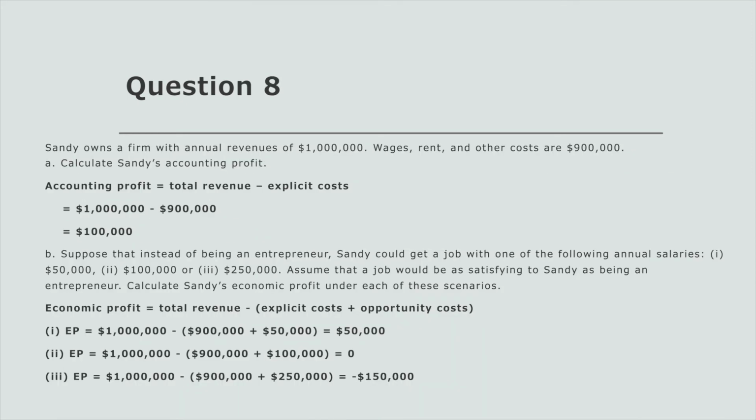For part A of question 8, we're looking at the accounting profit, which is defined as the total revenue minus explicit costs. So in this case, it's $1 million minus $900,000, which gives us $100,000.